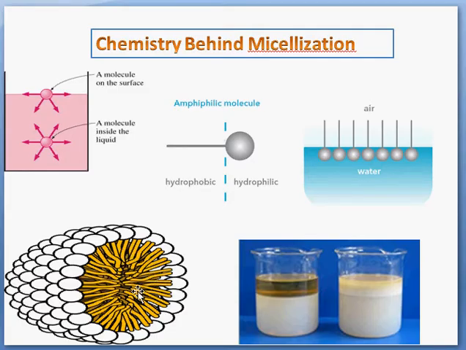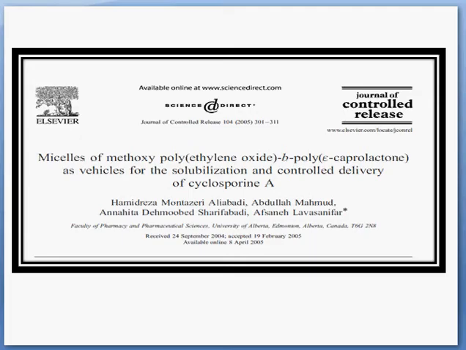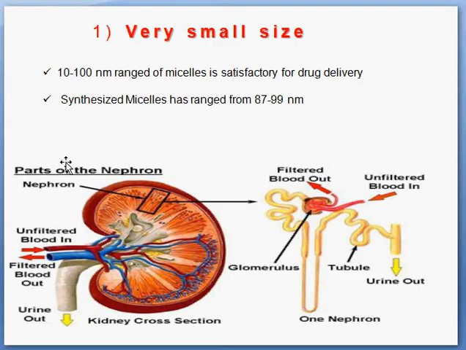So this type of structure is formed, like you observe, this type of micelles are formed. This is a micelle. So what are the properties of this micelle? I took just one paper for example: Micelles of methoxy polyethylene oxide-b-polycaprolactone as vehicles for the solubilization and controlled delivery of cyclosporin A. So what are the properties of these micelles? Micelles should be very small in size.